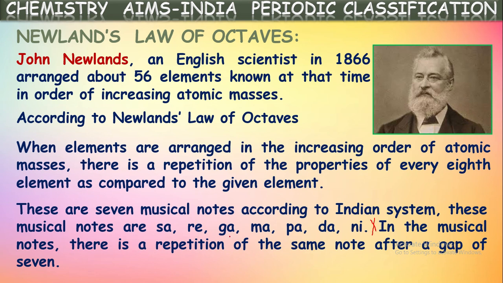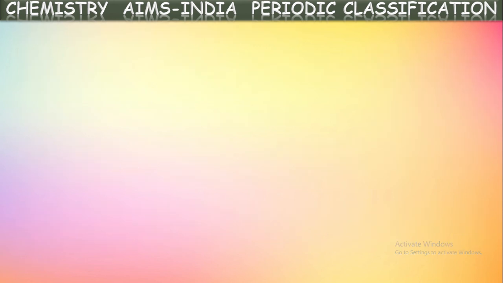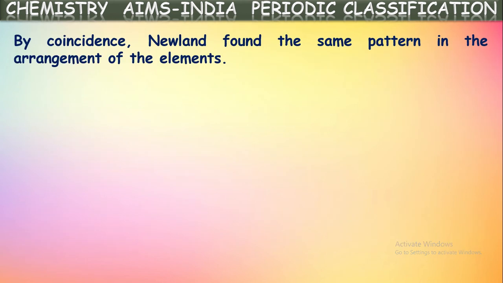Again, the sa will come here. We often sing this sa re ga ma pa da ni sa. Again, the 8th one is exactly similar to the first one. The same was observed by Newlands in the chemical elements also. So by coincidence, Newlands found the same pattern in the arrangement of the elements also.